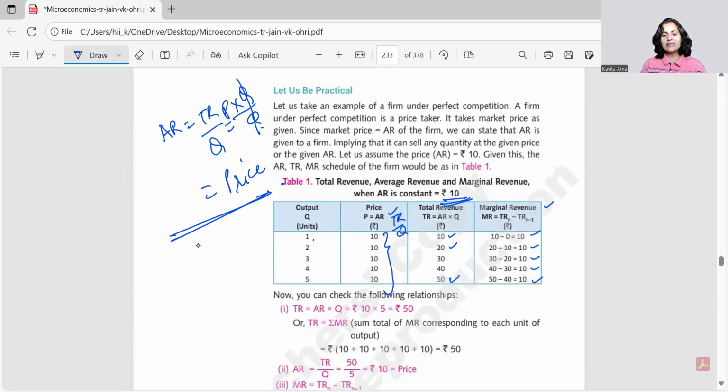So in this case, we see that every unit is sold at 10 rupees only, whether 1 unit is sold or 100 units are sold. So AR, price and MR at every step are equal to 10. Our takeaway from this table is that AR is equal to MR is equal to P, and we also say it is equal to D, the demand curve. I'll tell you later. And how is TR behaving? TR is moving at the rate of 10: 10, 20, 30, 40, 50.